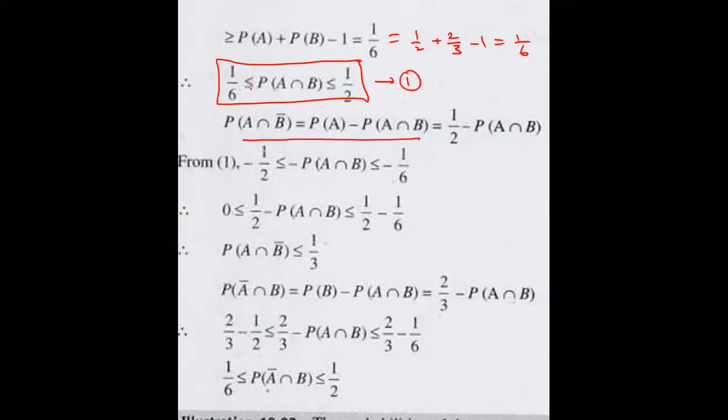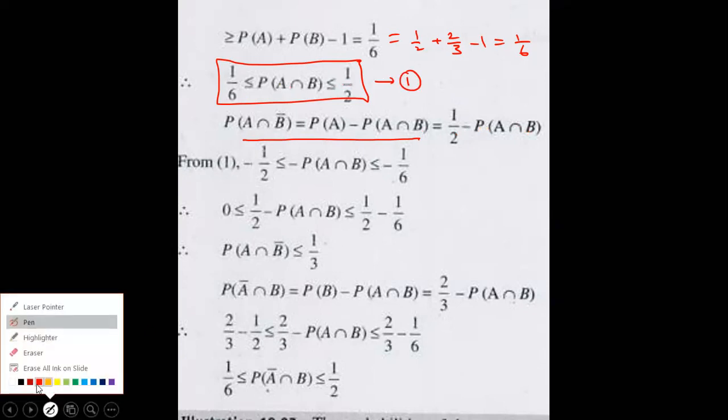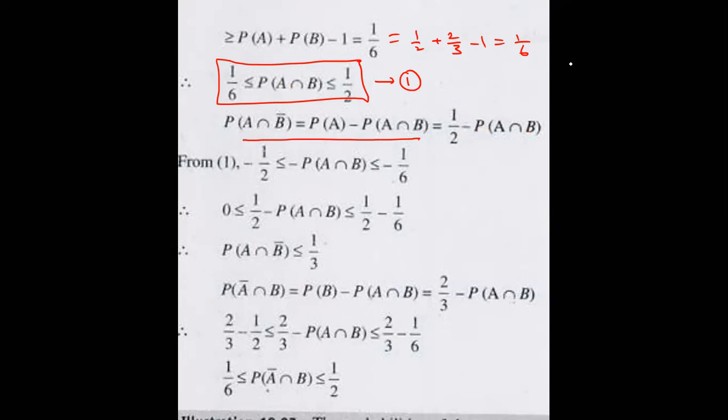Equation 1 is there, both are multiplied with minus. I'm writing the solution, see carefully. Multiplied with minus means minus 1 by 2 is less than or equal to minus P of A intersection B, which is less than or equal to minus 1 by 6. Just add 1 by 2 on both sides. 1 by 2 minus 1 by 6 means 1 by 3. That is the answer. Why?